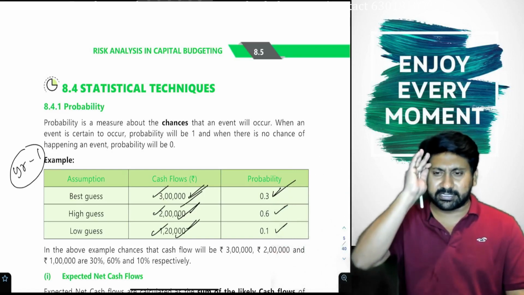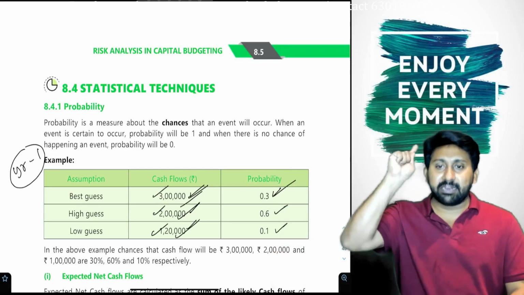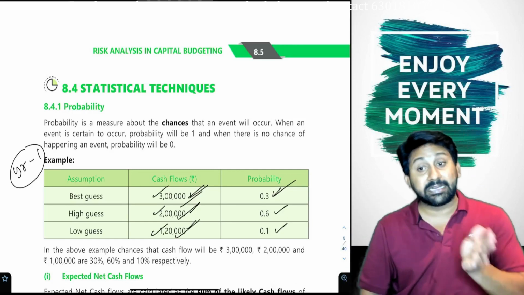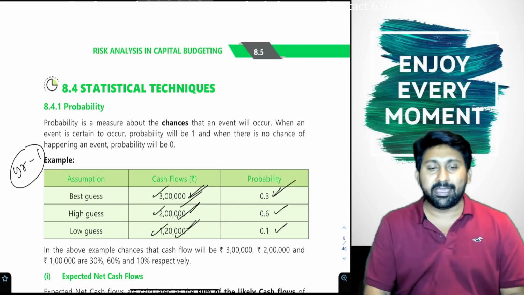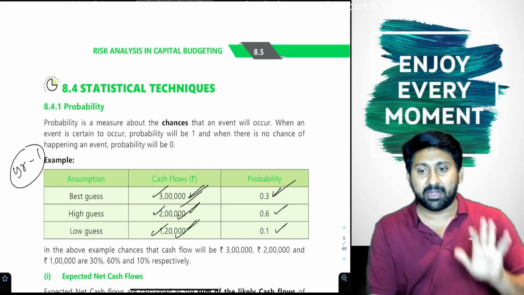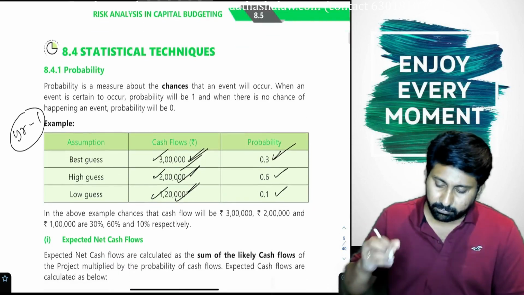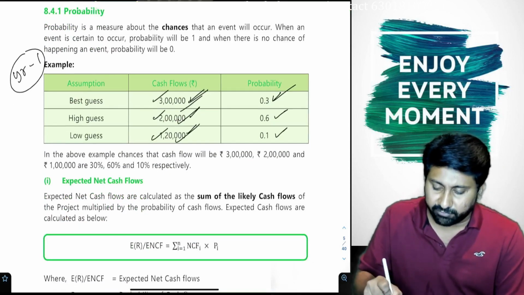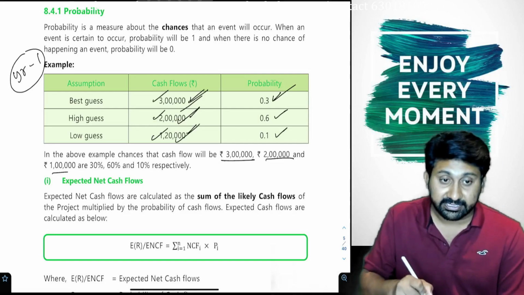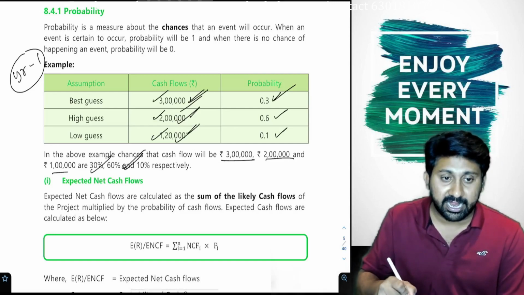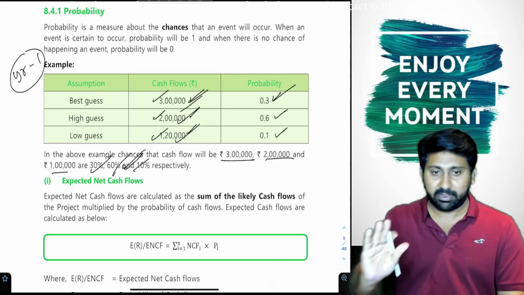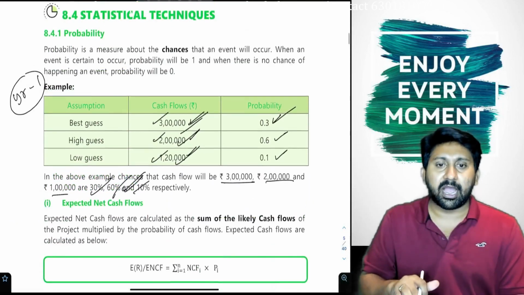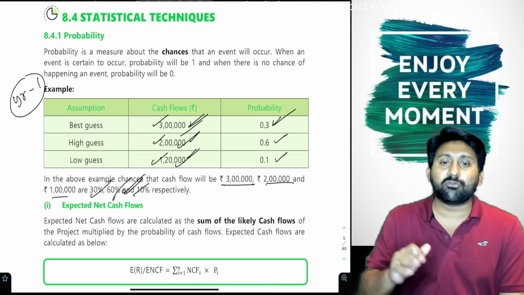But as of now, from the exam's point of view, what will they give? They will give you cash flow, and they will give you probability. What we need to do is multiply cash flow with probability. 3 lakh may happen, may not happen. So the point is, in the above example, the chances that cash flow will be 3 lakh, 2 lakh, 1 lakh are 30%, 60% and 10% respectively. Basic question over.